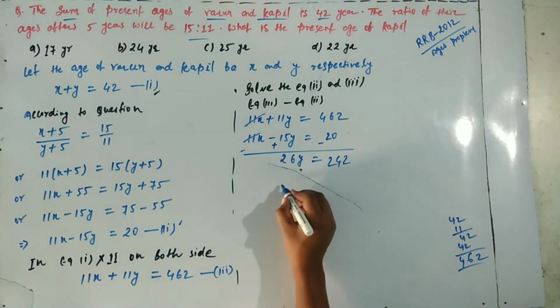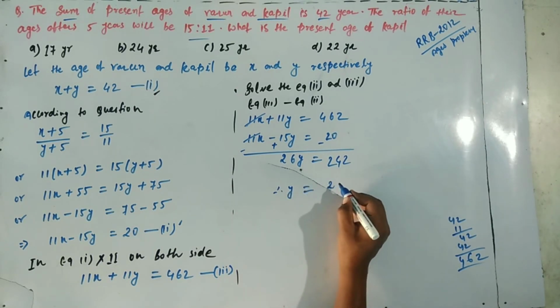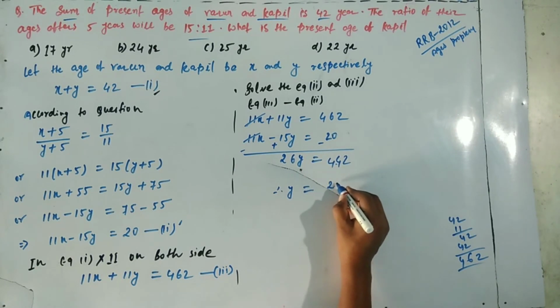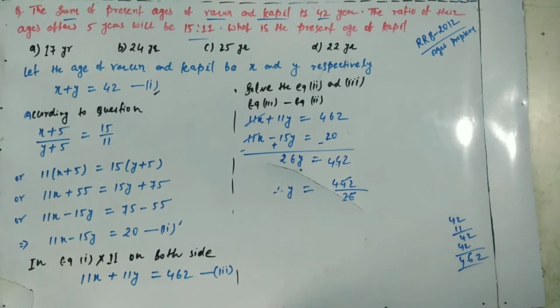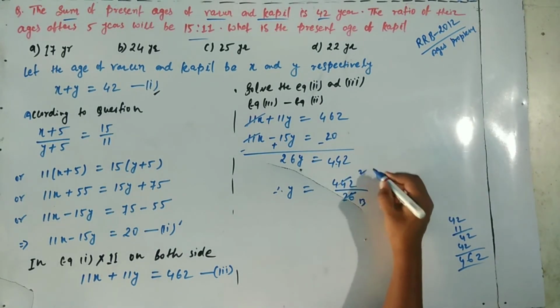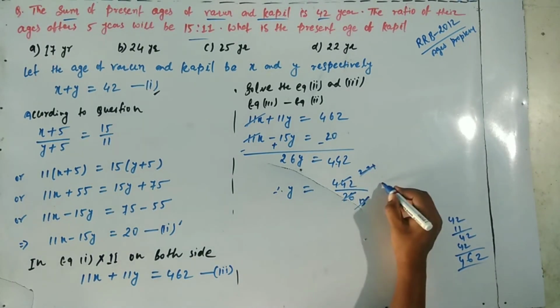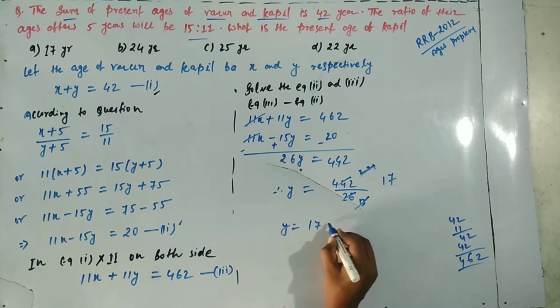So Y equals 442 divided by 26, which is 17. The value of Y is 17.